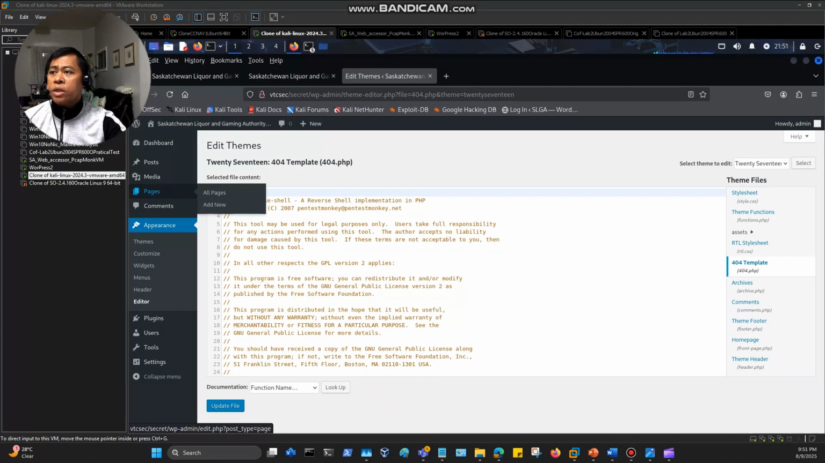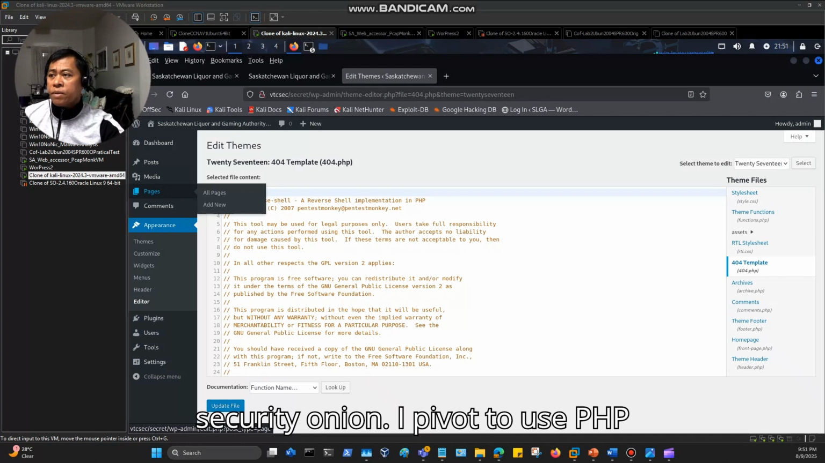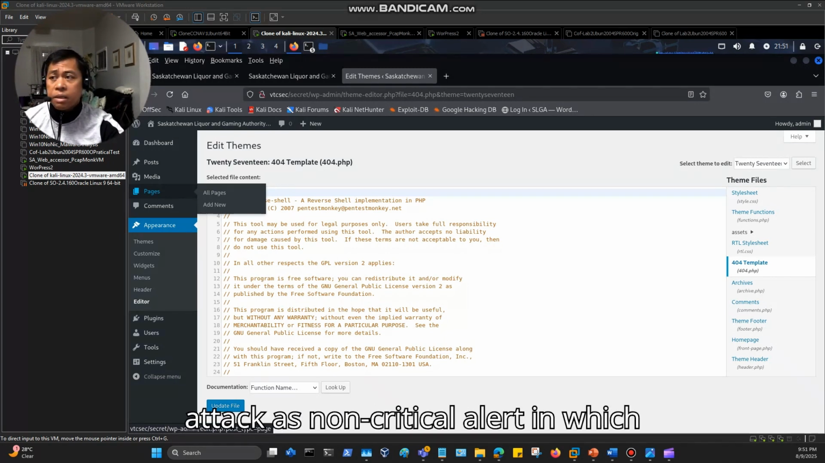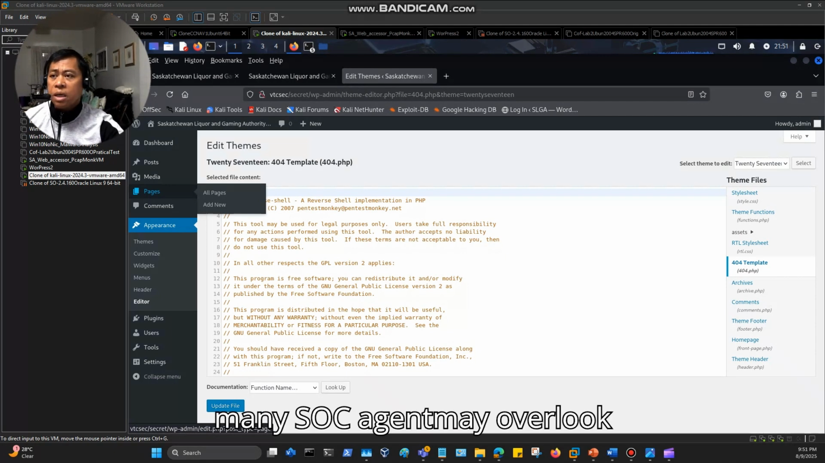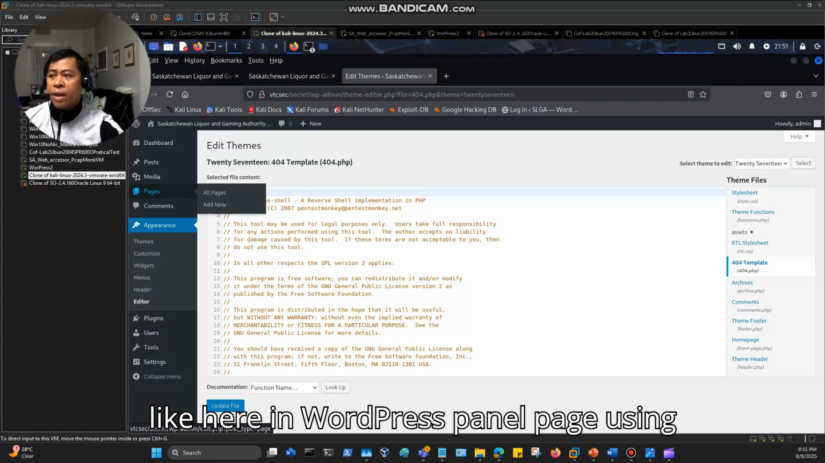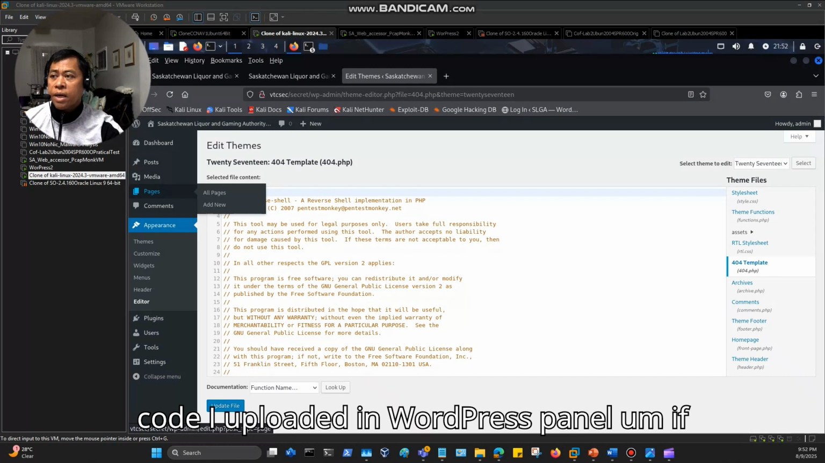At first glance I was attempting to use MSFconsole to exploit WordPress, but it's easy to detect by Security Onion. I pivoted to use a PHP reverse shell exploit instead. I can observe in Security Onion that it tries to attack as a non-critical alert, which many SOC agents may overlook. Below, you can see the code I uploaded in the WordPress panel page, using 404 PHP as a template.